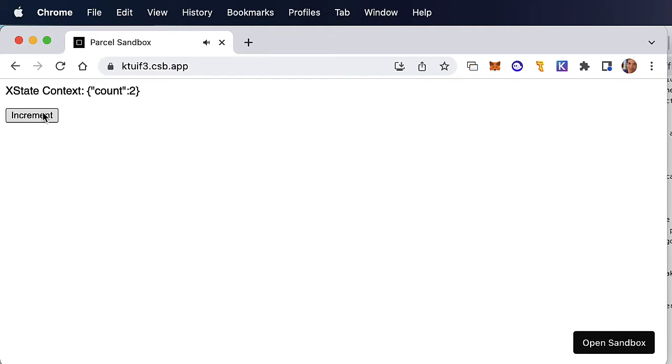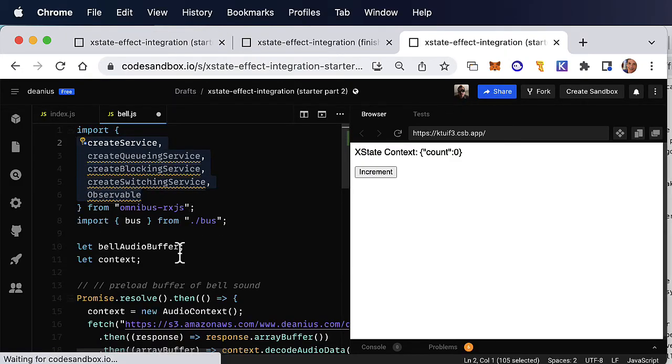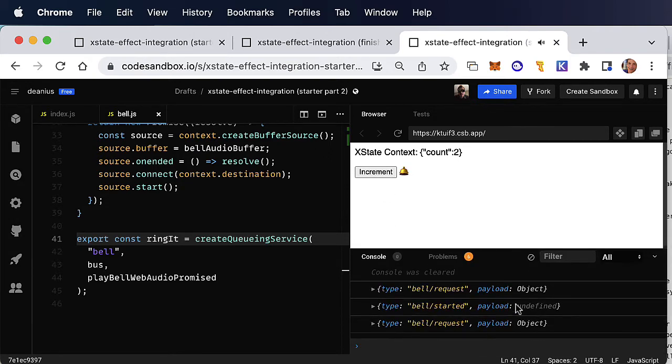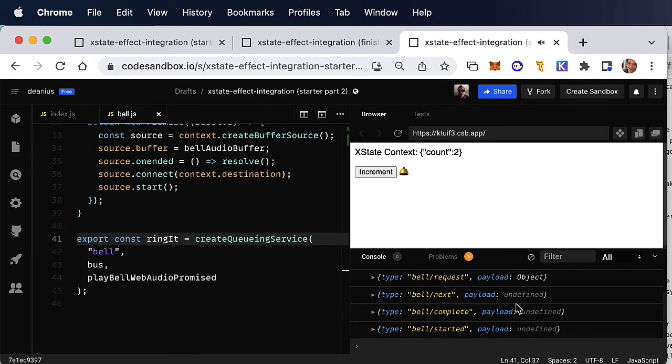Does this sound like a scary change to make? With Omnibus as your effect manager, it doesn't have to be. Let's change our service to a queuing service instead. And how did we do? Click our button twice, and boom, bell 1 followed by bell 2. And of course, our indicator is still in sync, with net 0 lines of code added.